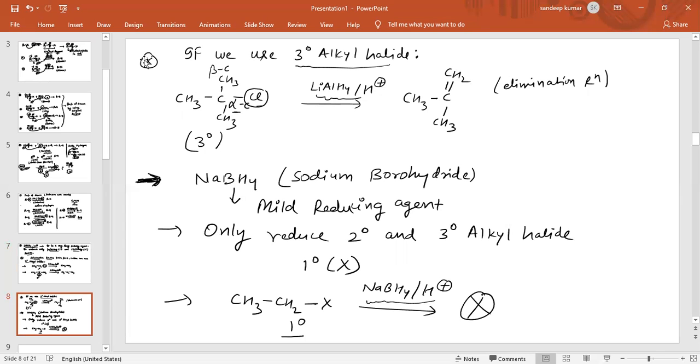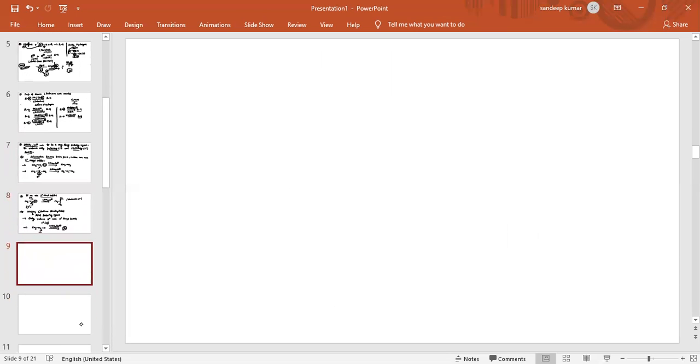But when we use a 2-degree alkyl halide, see what product is obtained. This is CH3CHClCH3, and the reducing agent we are using here is sodium borohydride, NaBH4 in presence of H plus.